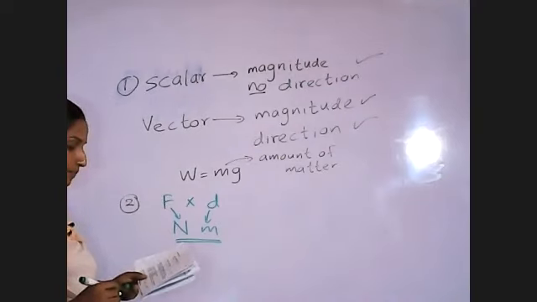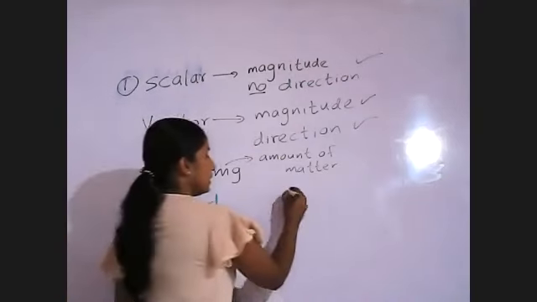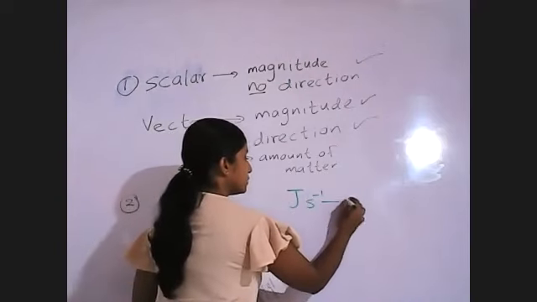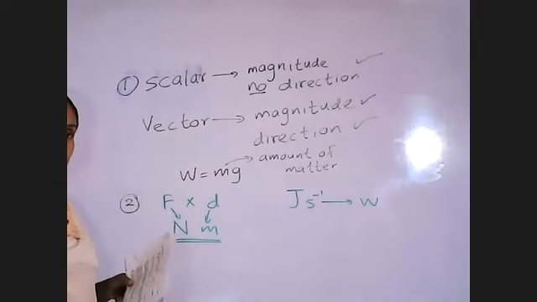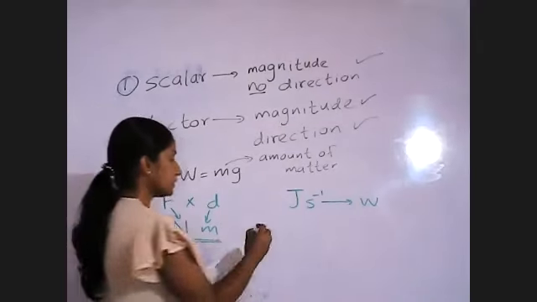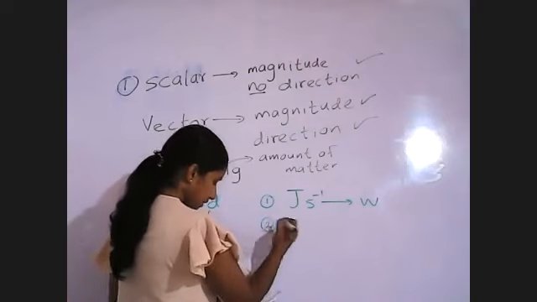Third answer. What is the first one here? Joules per second. Joules per second means watt, with which we measure the power. And what is the second one? This is the first one. Second one, what is it?